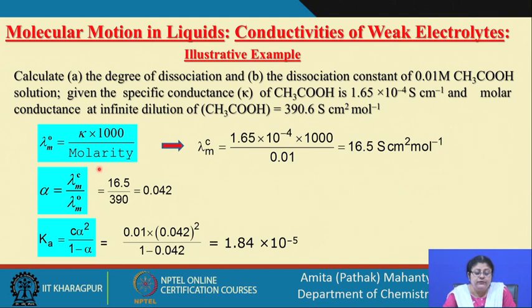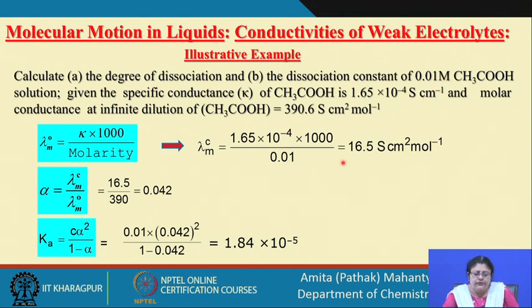So, if we look into this, what is given to us? Given to us is a specific conductance value of 1.65 into 10 to the power minus 4, and that should be multiplied by 1000 divided by the molarity. The molarity of the solution is given to be 0.1 molar acetic acid, where M is the unit molar concentration. This way you find out the molar conductance of this acetic acid at the given concentration.